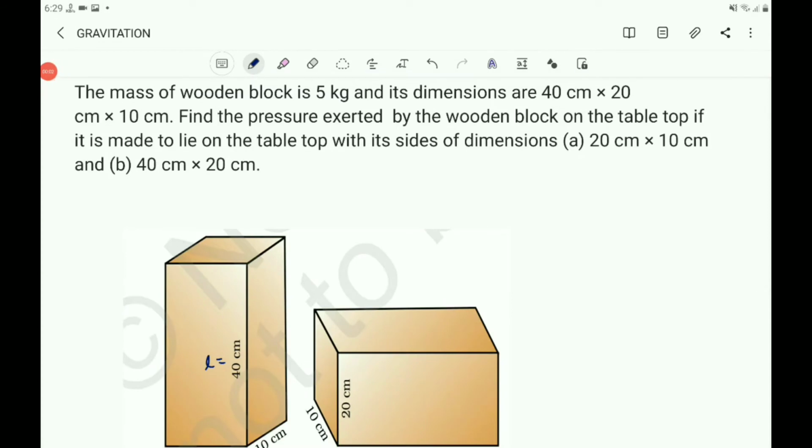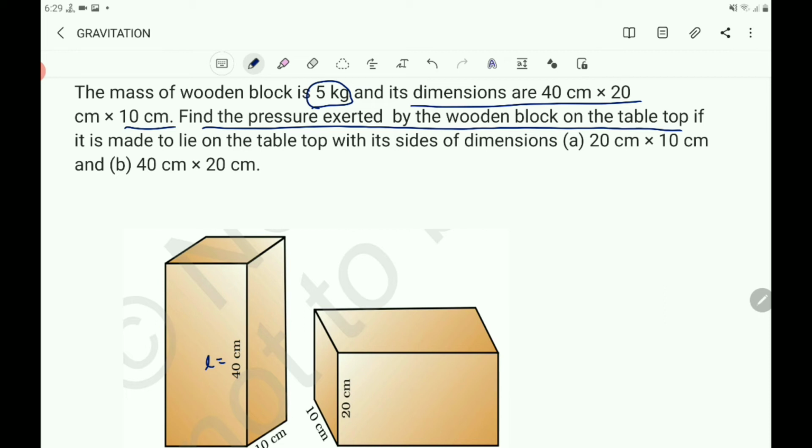Now let us consider a numerical example to understand the effects of thrust acting on different areas. Consider a block of wood kept on a tabletop. The mass of the block is 5 kg, and its dimensions are 40 centimeter, 20 centimeter and 10 centimeter. Find the pressure exerted by the wooden block on the